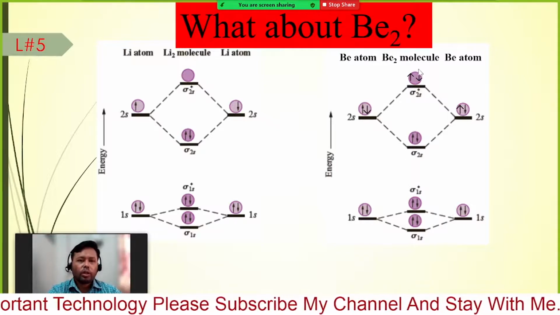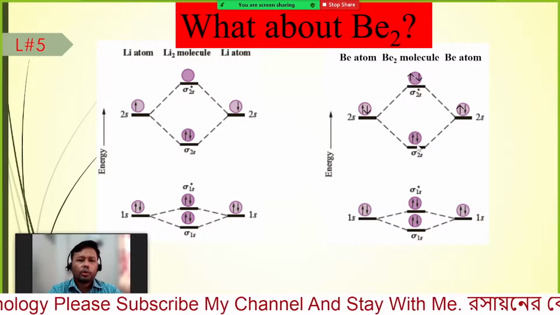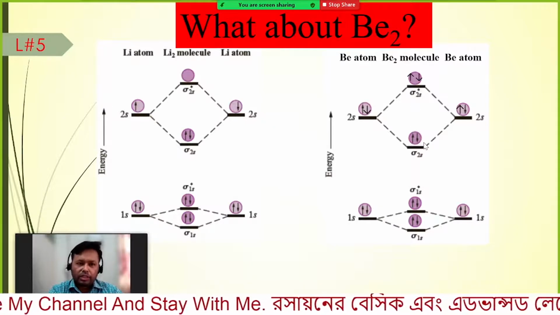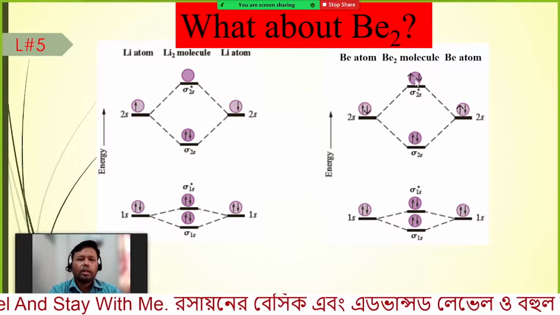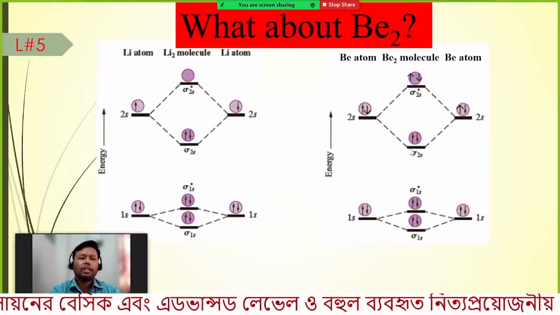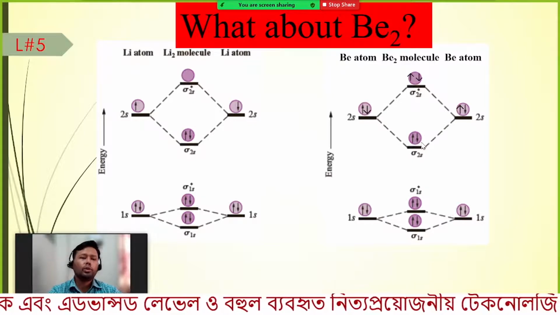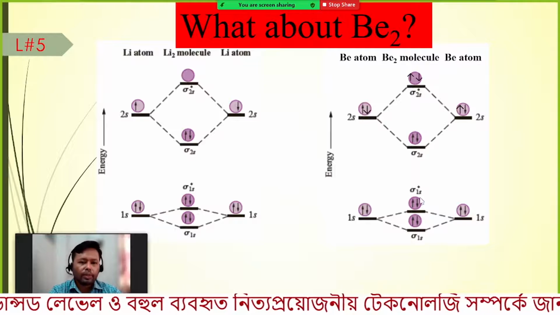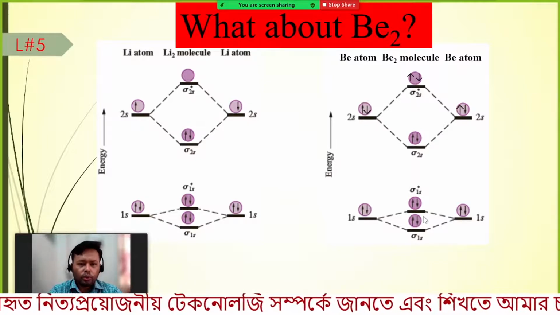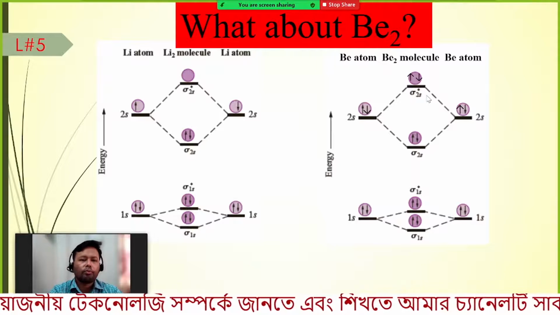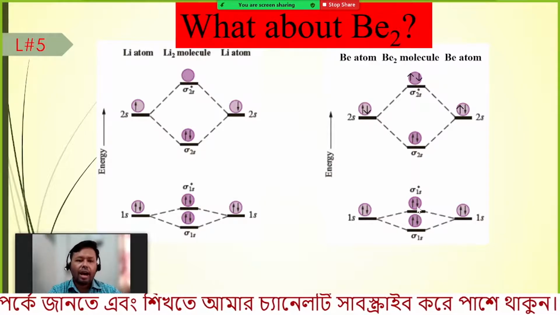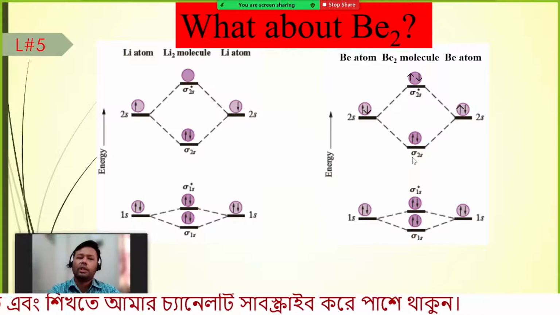Or from the bond order you can see the bond order for this molecule is half into 2 minus 2, that means the number of electrons in the bonding orbital is 2, and the number of electrons in the anti-bonding orbital is 2. So what will be the bond order? Half into 2 minus 2, or half into, we will see that in the bonding orbital we have 2 into 2, 4 electrons and in the anti-bonding we have 4 electrons. So overall 4 minus 4 into half, that means 0 into half, that means 0.